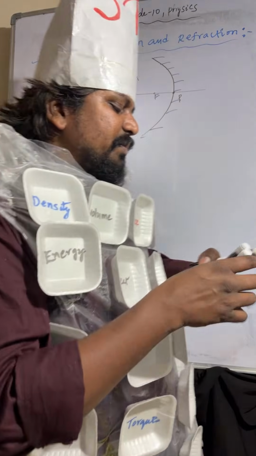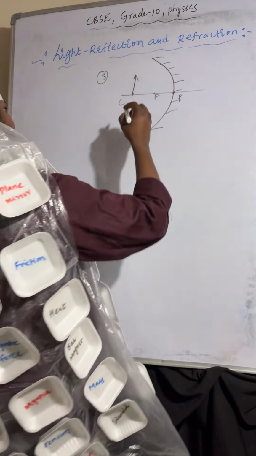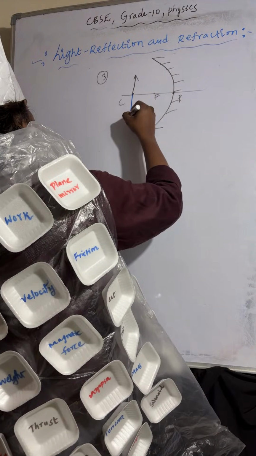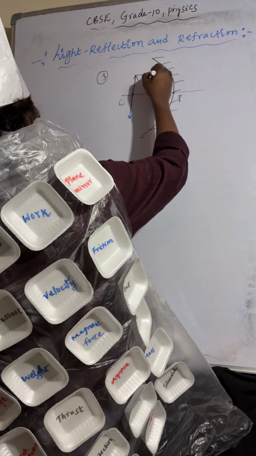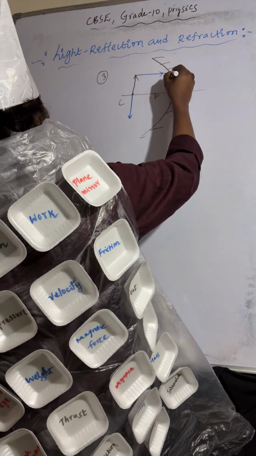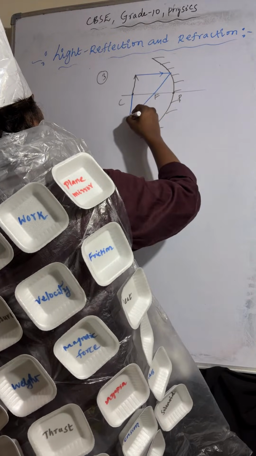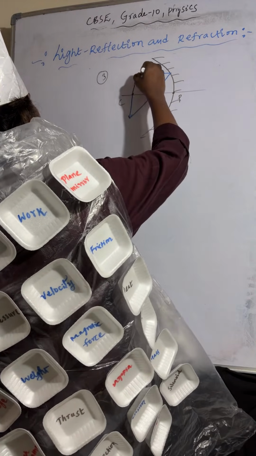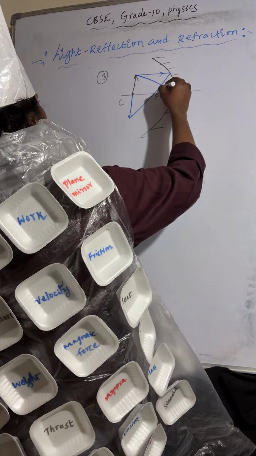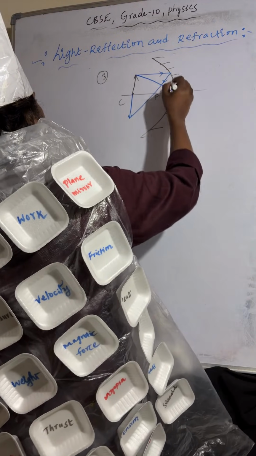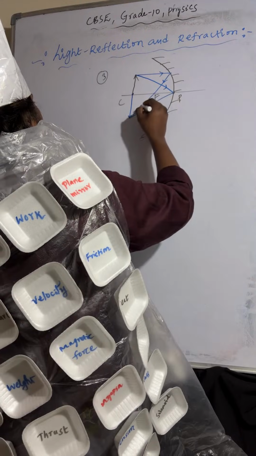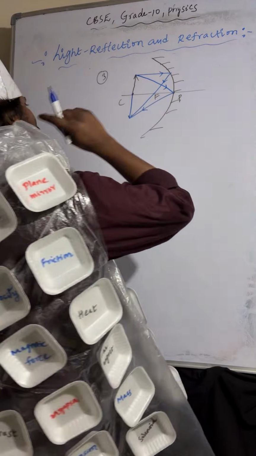Minimum two. After reflection, those light rays will pass through focus. Then those light rays incident at the pole, and they will meet at center of curvature.